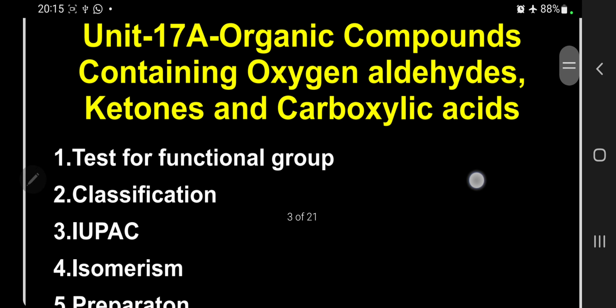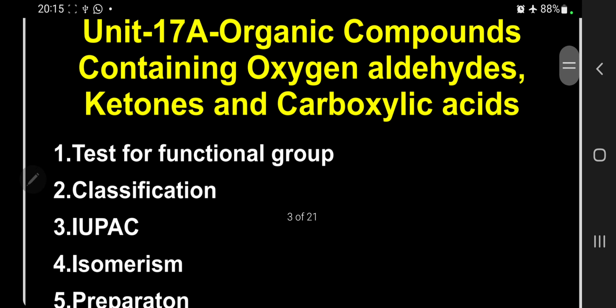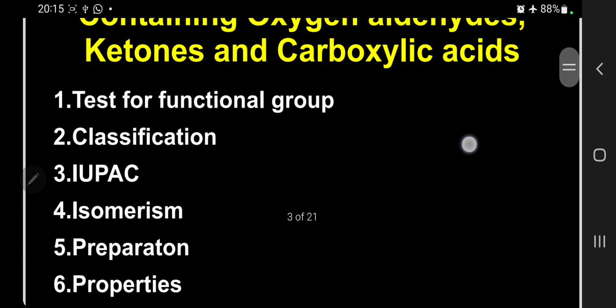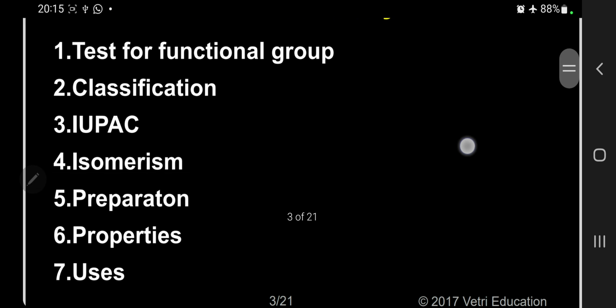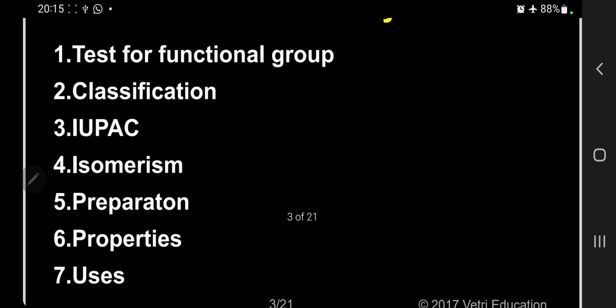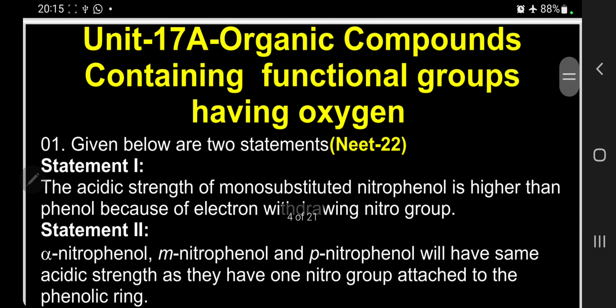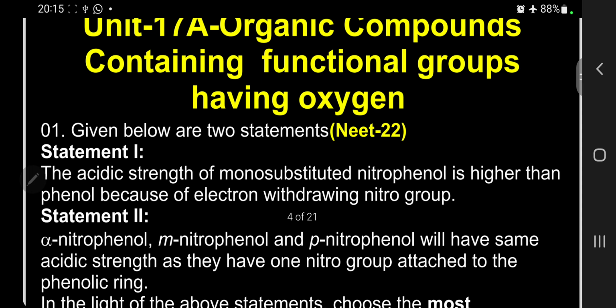In order to answer all the questions under this topic, what you have to study as subtopics: test for functional groups. Test for functional groups means alcohol, ether, aldehyde, ketone, acid. All these functional group tests. Classification we have to study. IUPAC we have to study. Isomerism we have to study. Preparation we have to study. Properties and uses we have to study. So let me go directly to the questions.